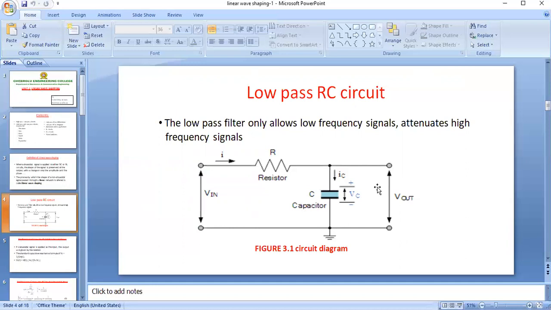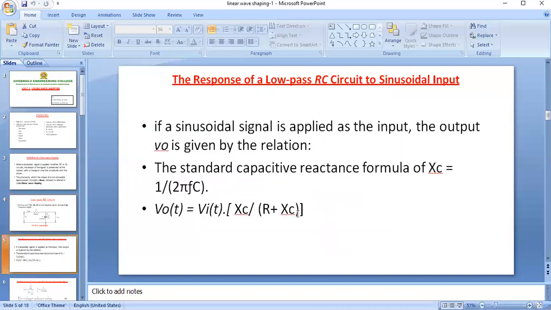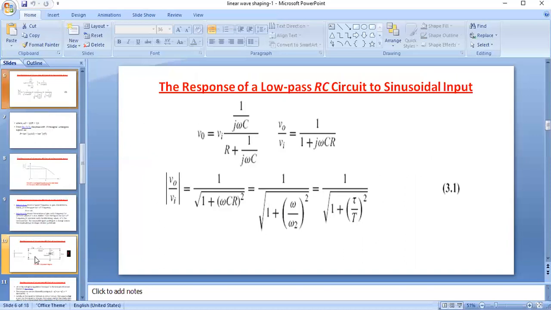What is V naught? If we apply the voltage divider rule, V naught is VI into XC divided by the total impedance R plus XC. XC is the reactance of the capacitance, which is generally 1 by j omega C. The reactance of the capacitance depends on the frequency. So I am expanding XC equal to 1 by j omega C.